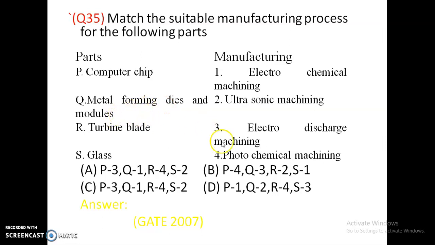Then turbine blades are made by ultrasonic machining process, and glass is made by electrochemical machining.